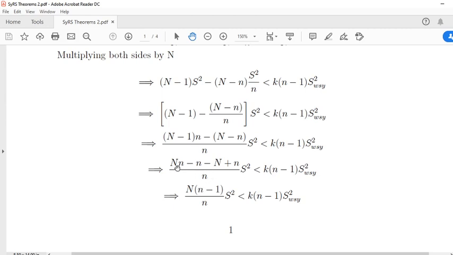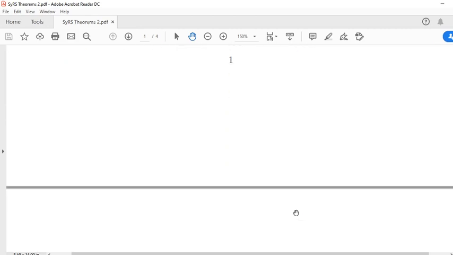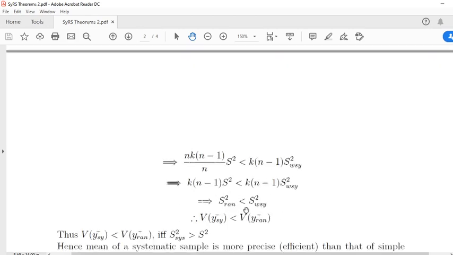So capital N into n minus n plus n gets cancelled. Capital N common, small n minus this n remains. So capital N into n minus 1 by small n into S square is less than k into n minus 1 S square WSY. This implies